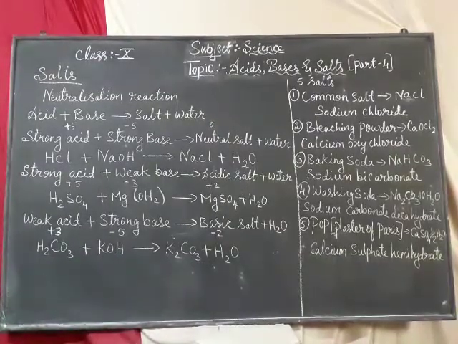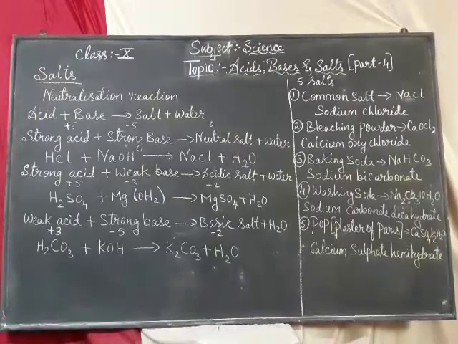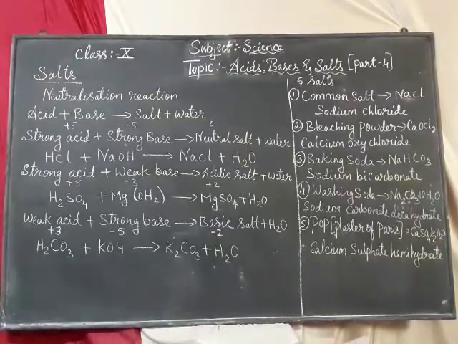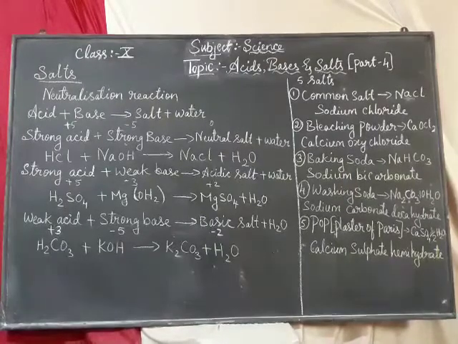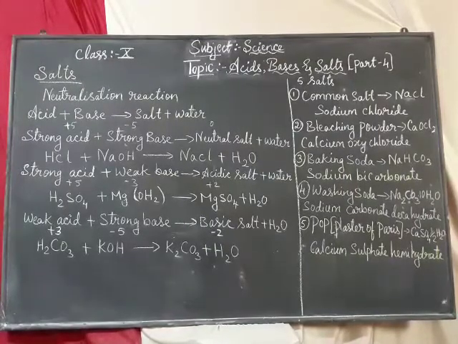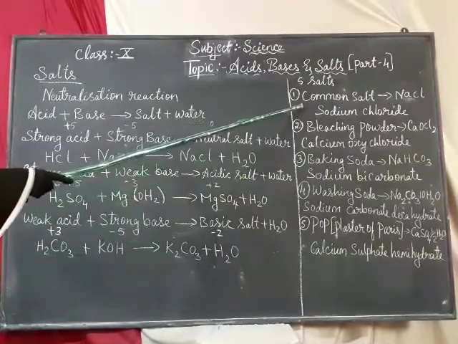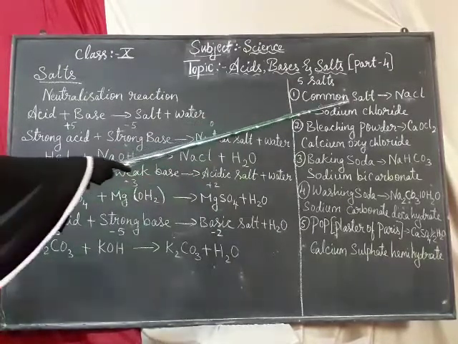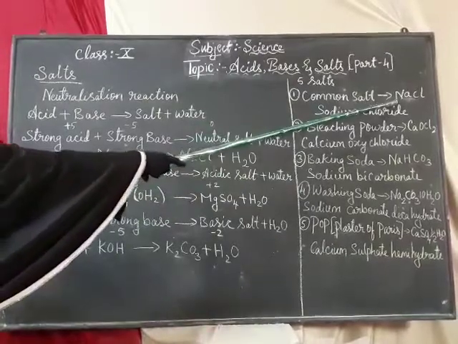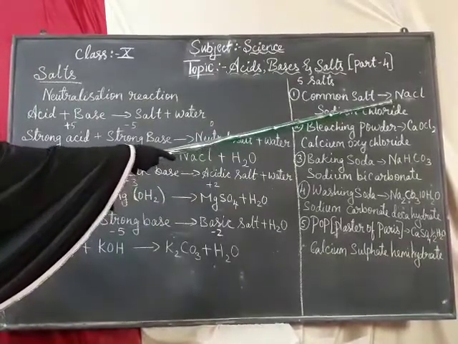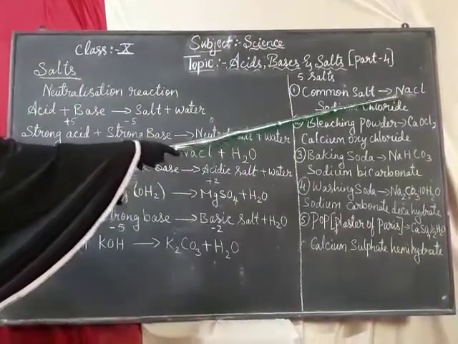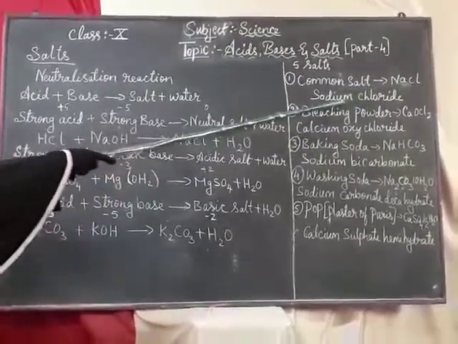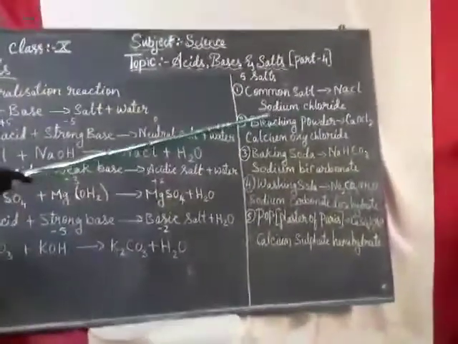In this chapter, you are going to learn 5 salts, how they are prepared and their uses. Which are the 5 salts we are learning in this chapter? The first one, what we use at home, the common salt that we eat. The chemical formula is NaCl. What is the name of that? Sodium chloride. Which salt are we eating? It is sodium chloride.